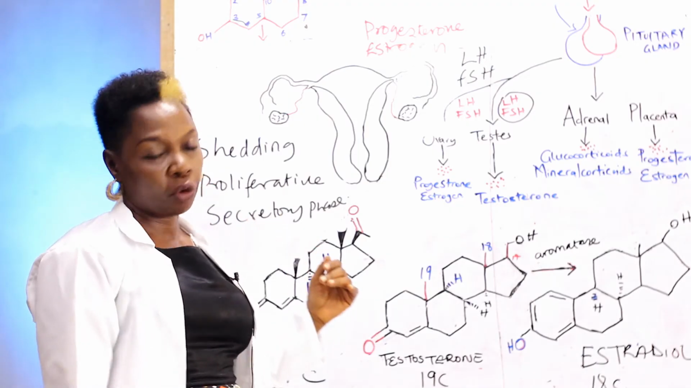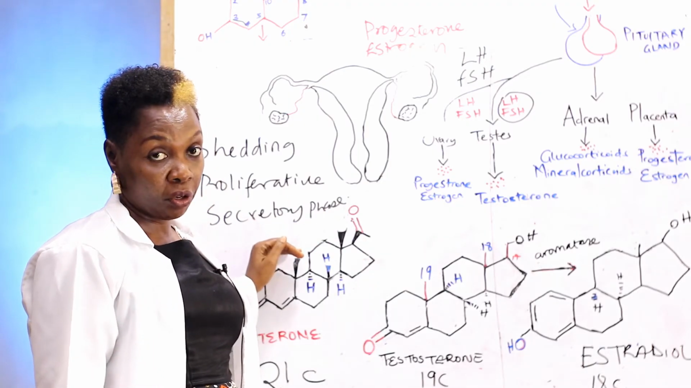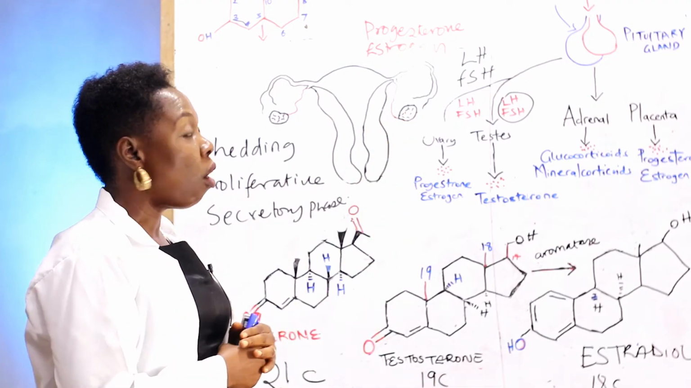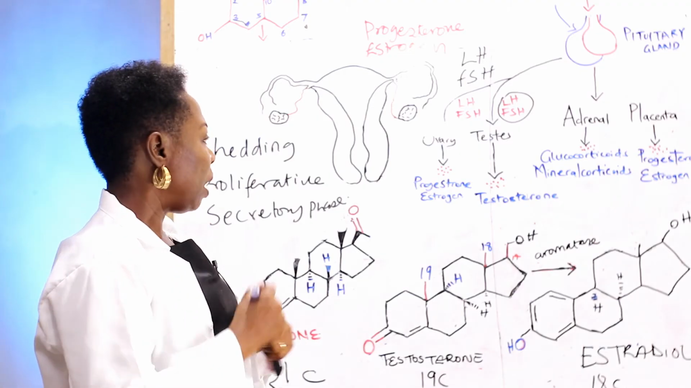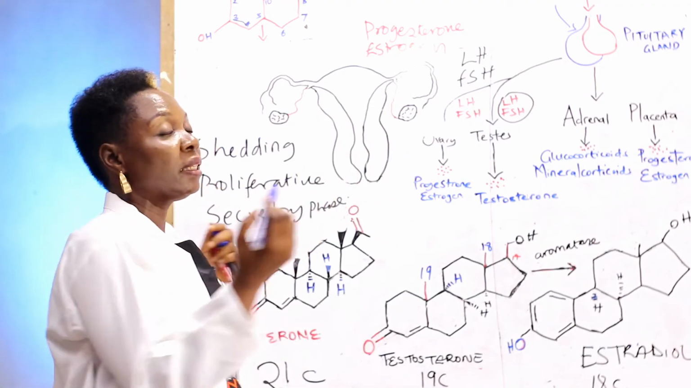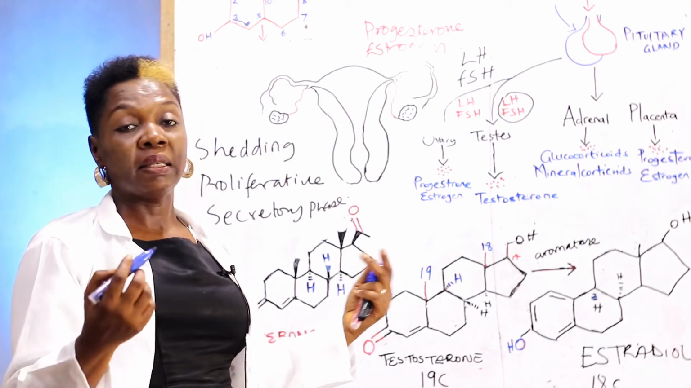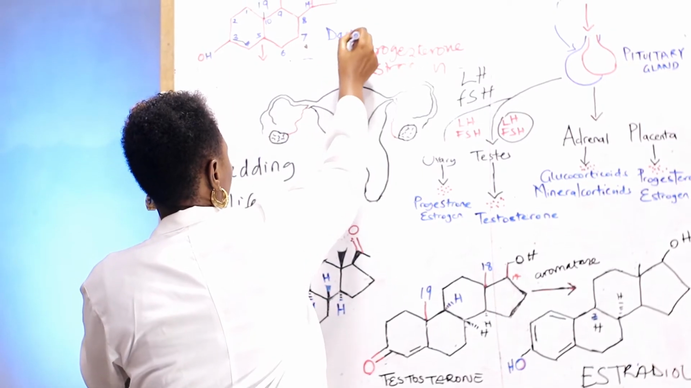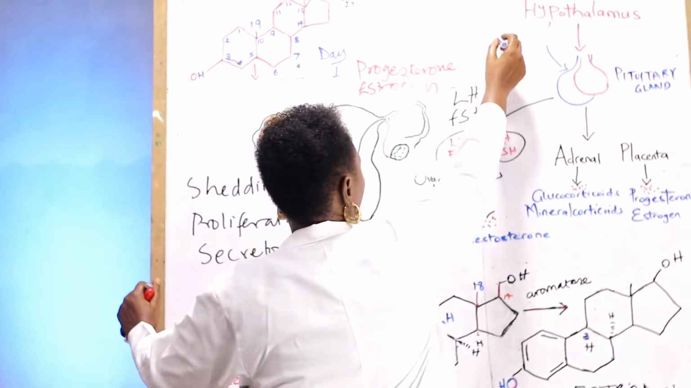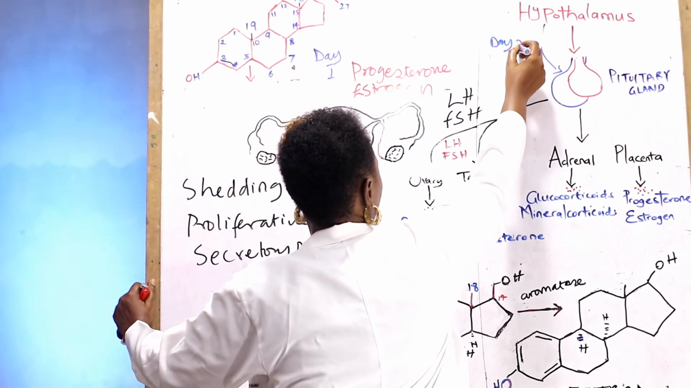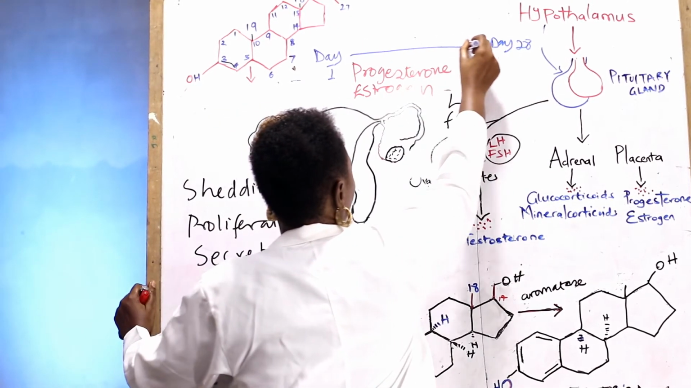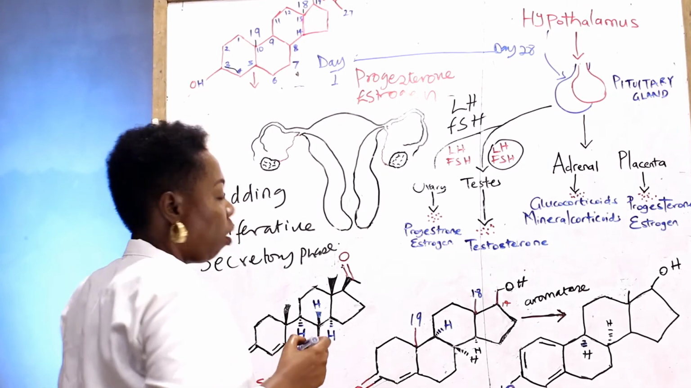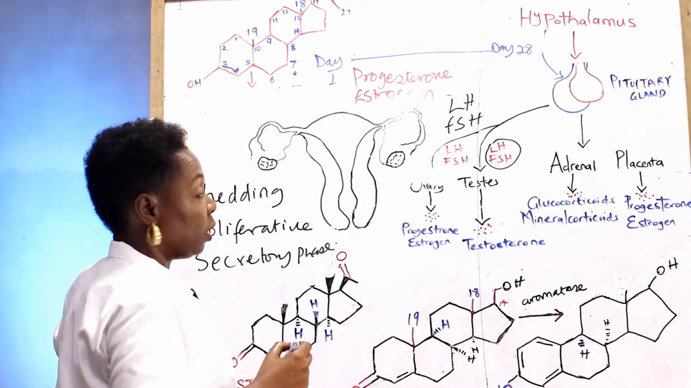Now we go on to the secretory phase. Before we get to the secretory phase, we would already have ovulation occurring at the mid-cycle. So by way of emphasis, let's take it that this particular woman has a cycle length of 28 days. So you have day 1, and then you have day 28. On day 1, you have the shedding, or the bleeding phase, or the menstrual phase.